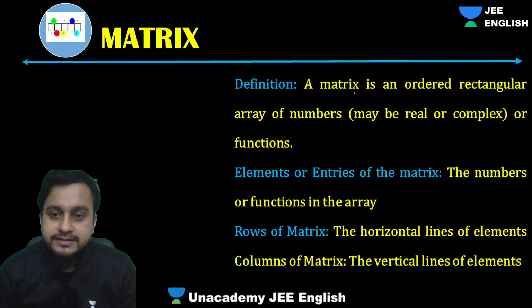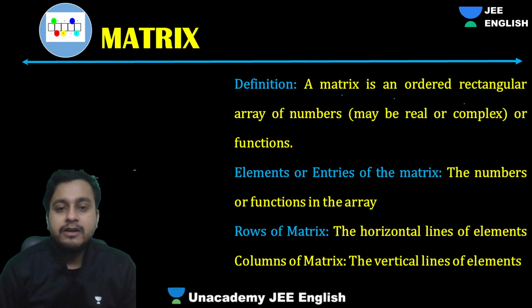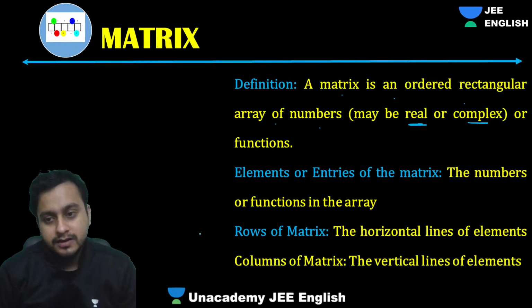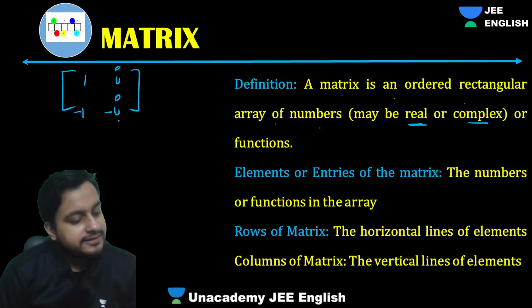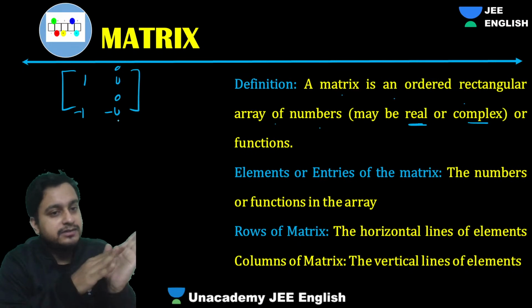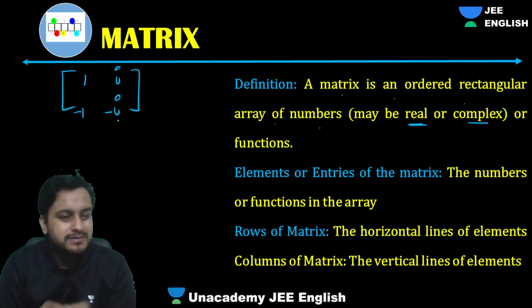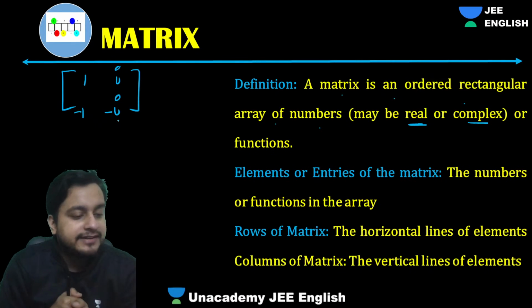What is a matrix, guys? A matrix is an ordered rectangular array of numbers, which may be real or complex. Okay. So guys, let's suppose I've kept here 1, iota, 1, minus 1, and here let's suppose minus iota. So guys, this is an array, right? Array means it will have rows and columns. This is just an example of a matrix which I've taken.